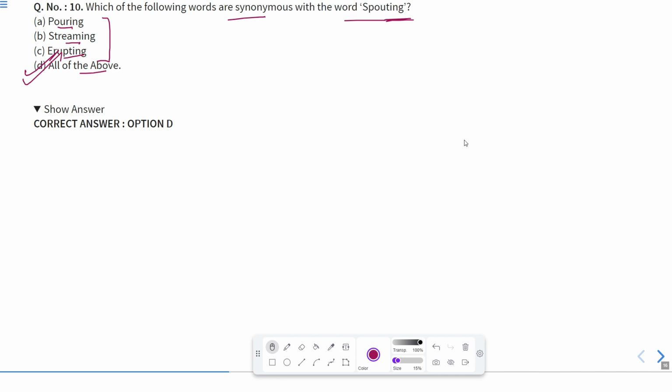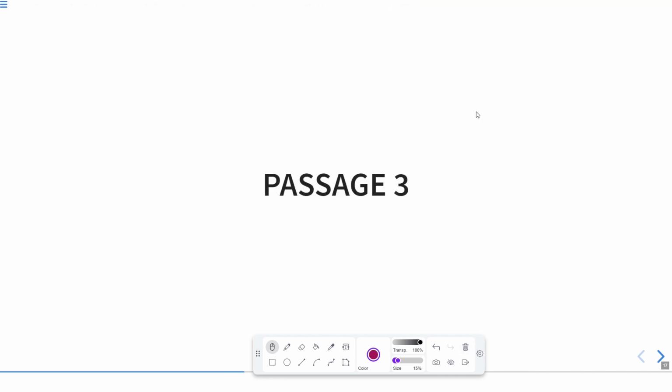Now, this was passage number 2 that we have read, and we have discussed each and every question based on this passage. Now it is time to read passage number 3.